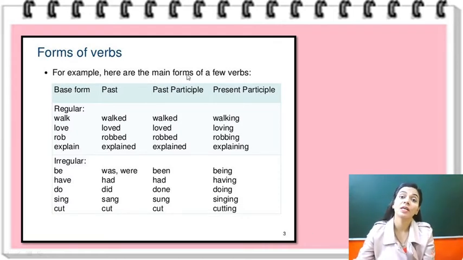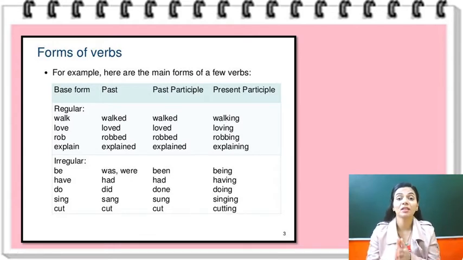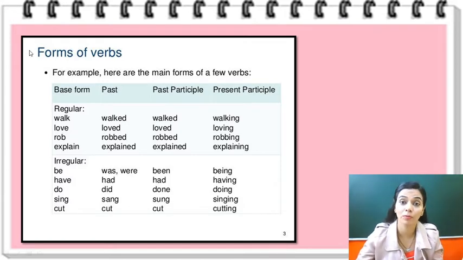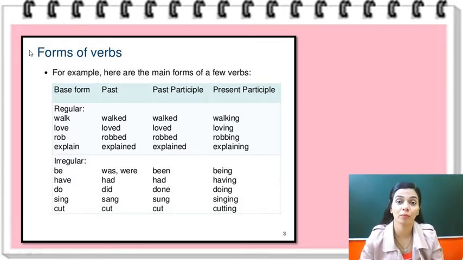Verb हमको time of action भी बताता है. Verbs tell us whether the action is performed in the present tense, or in the past tense, or will be performed in the future tense. वो तीनों tenses में हमको अपना form change करके, the verb changes its form to tell us the time of action.